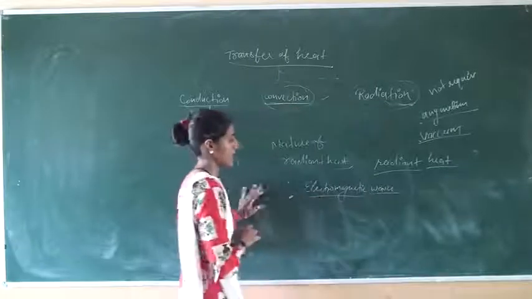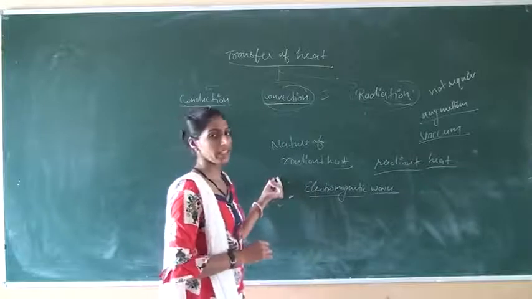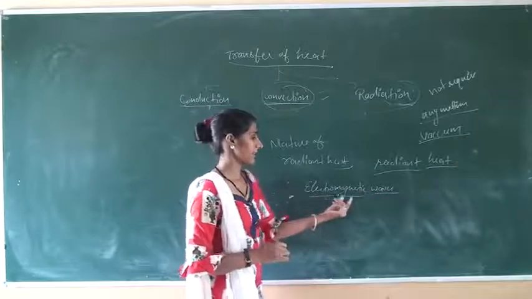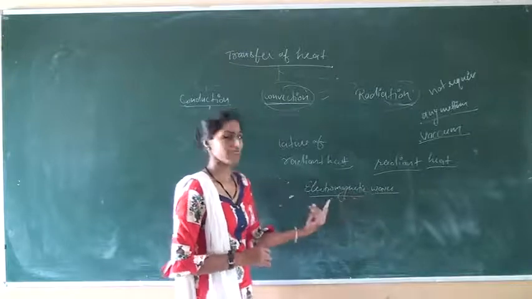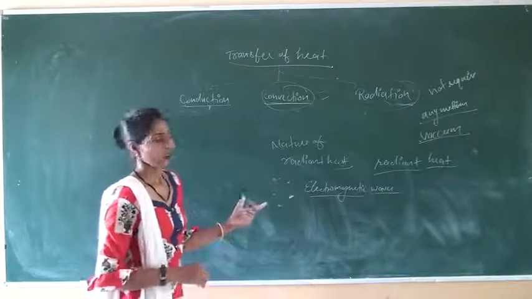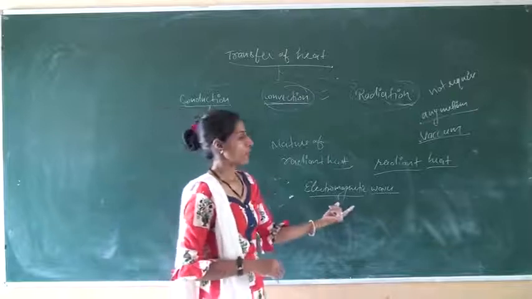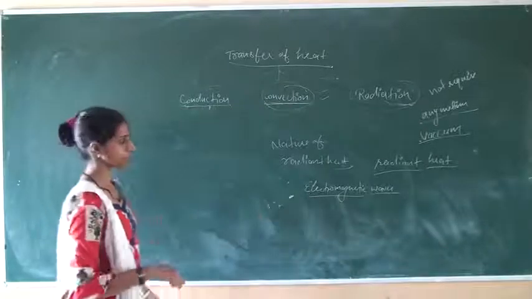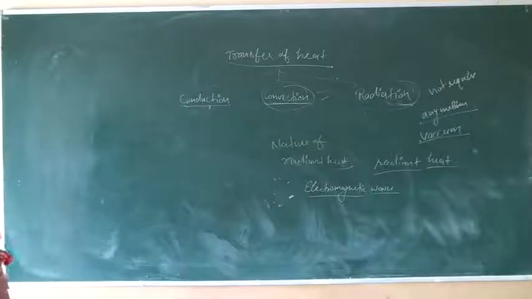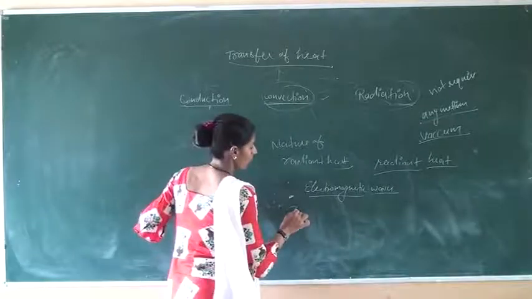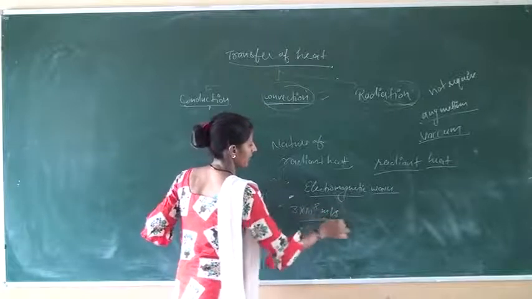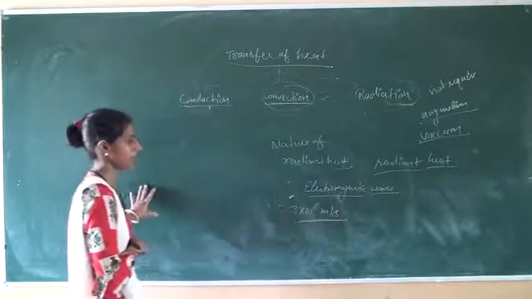Electric waves as well as magnetic waves. They travel horizontally as well as vertically in their propagation of the light. And they also travel with the speed of light, 3 into 10 raised to power 8 meter per second.